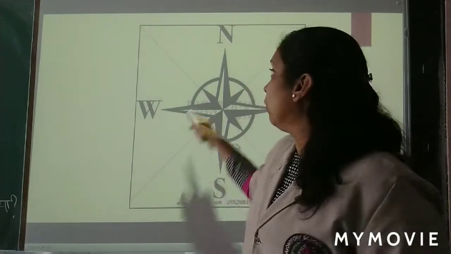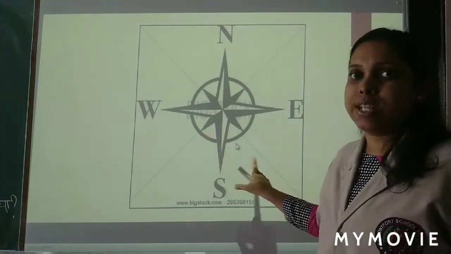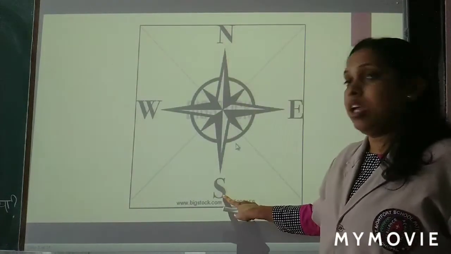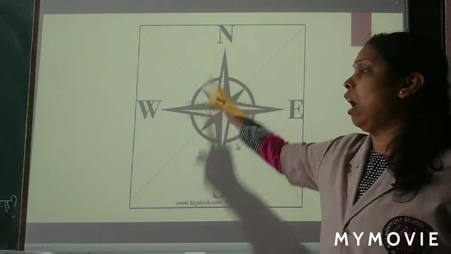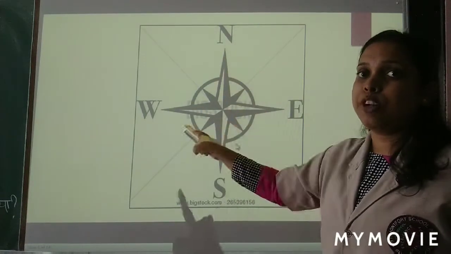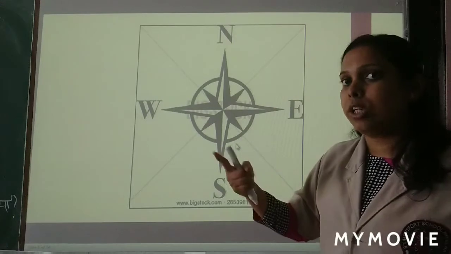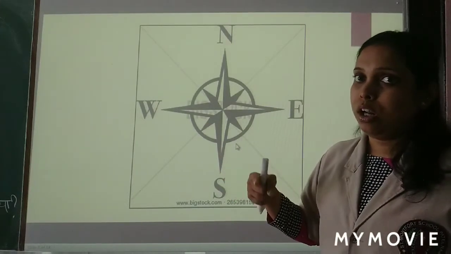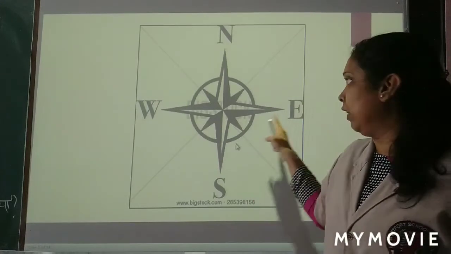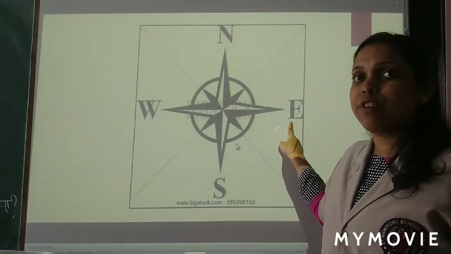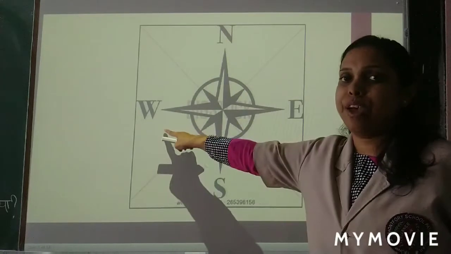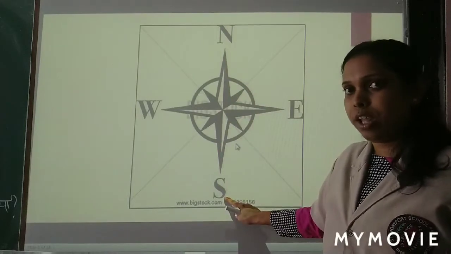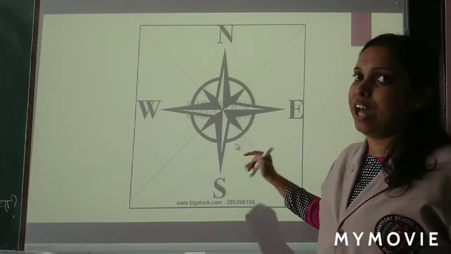Now, this is how the direction you can see anywhere marked. This is east, west, north and south. And you should know that these directions are opposite to each other. Opposite means just the reverse. Okay, opposite words you know? Like big, small. Okay, tall, short. In the same way, if I say which direction is opposite to east, you'll say west. Which direction is opposite to north, you'll say south. Okay, like this, they are the opposite directions.